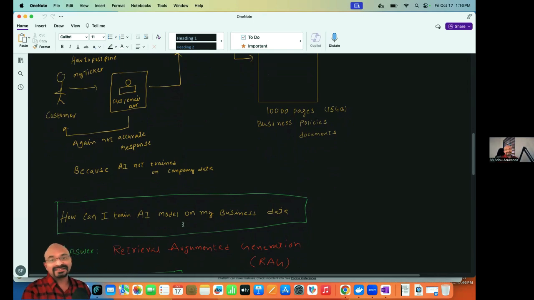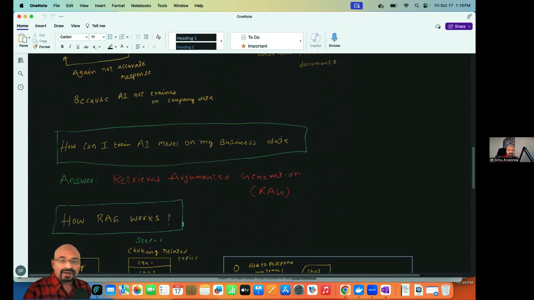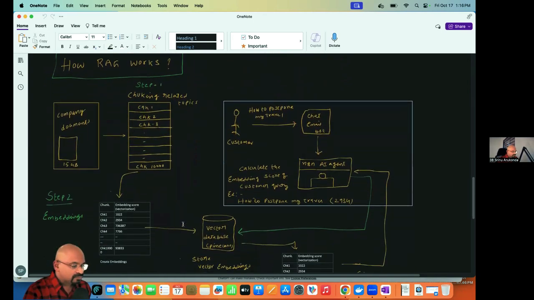Now the answer is RAG, Retrieval-Augmented Generation. We will discuss what RAG is and how RAG works in this very important slide. I want to provide my company documentation, my business documentation, to the LLM or AI model. Because of the huge size, I can't provide the entire document in one go. What I can do is split the huge documents into multiple chunks, right?